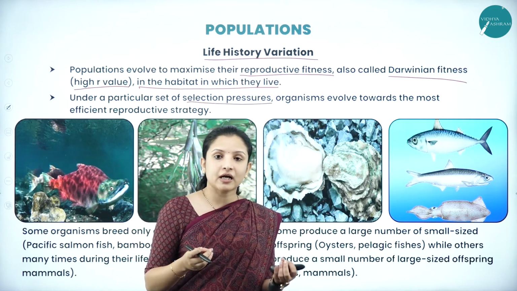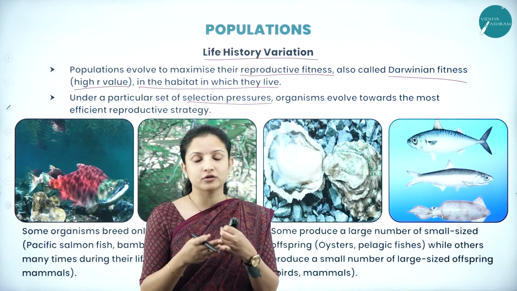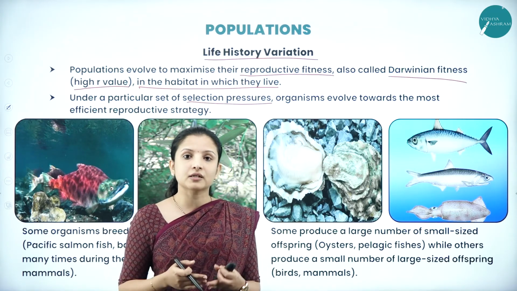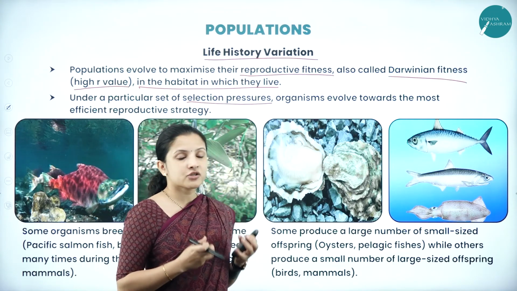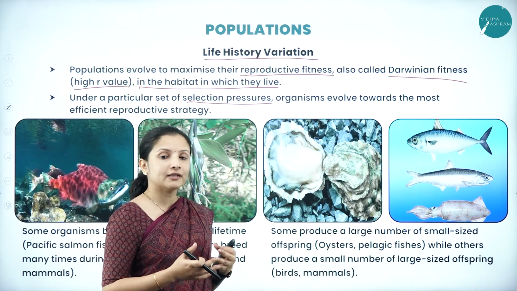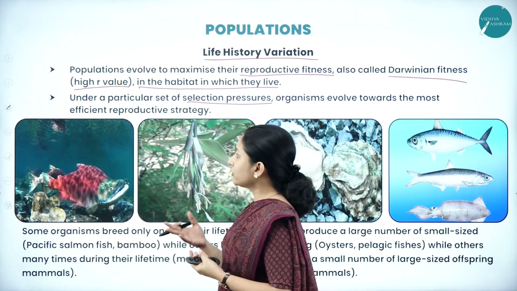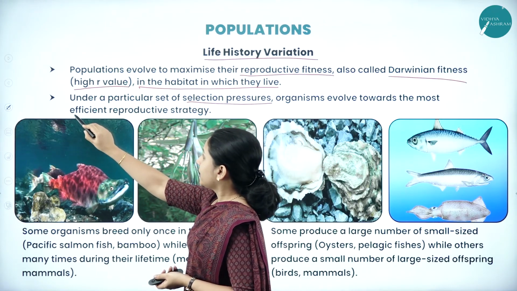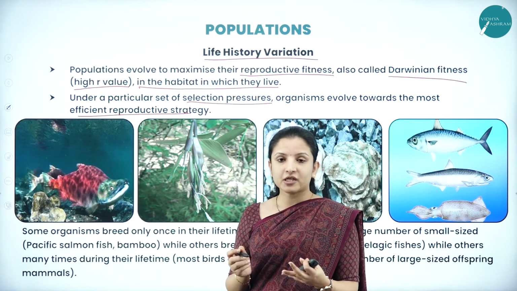Every time there is a selection pressure, be it competition between organisms or environmental conditions and whatnot, the organisms tend to evolve in order to overcome these selection pressures and reproduce efficiently. So, what are the different adaptations they follow?